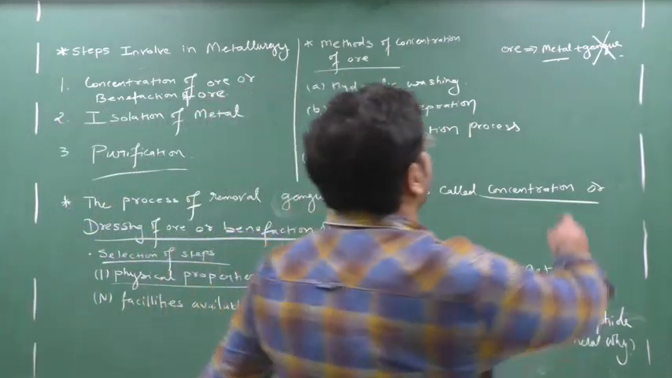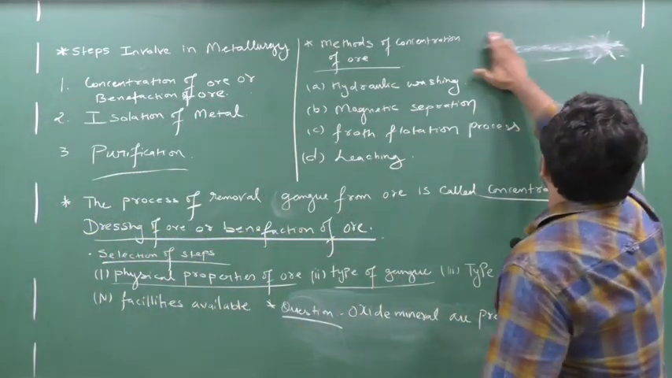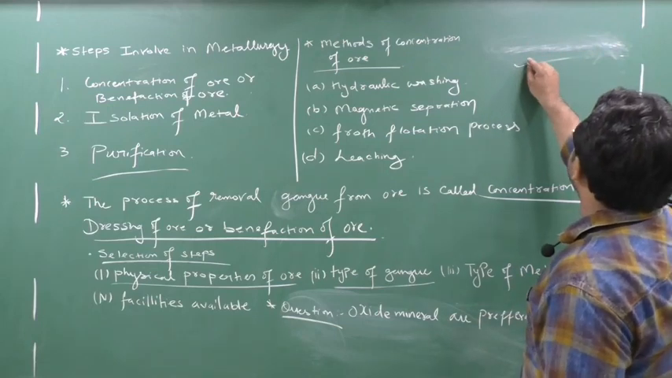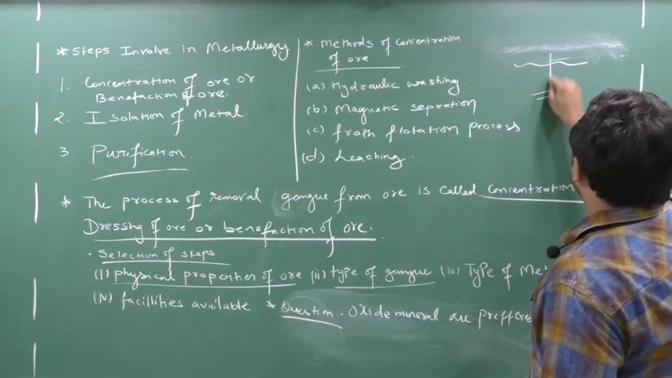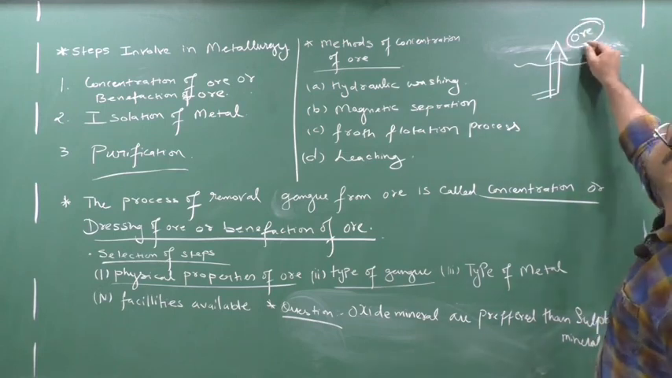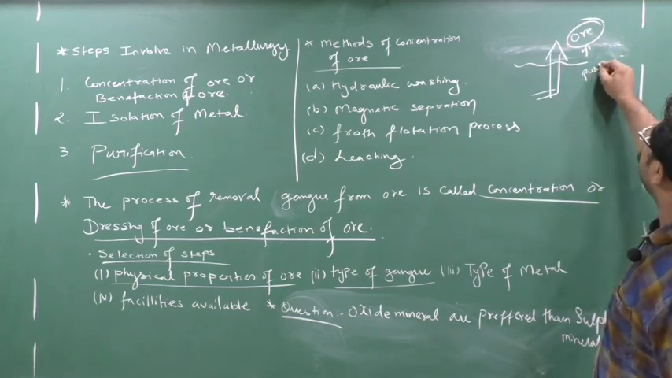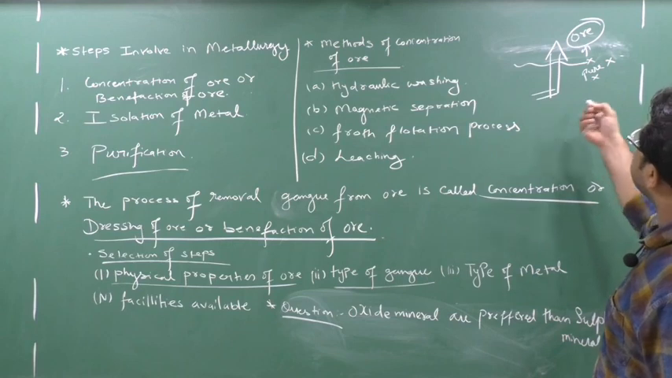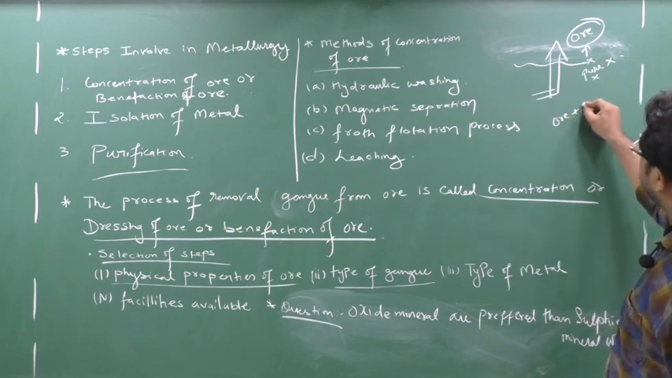So here, see, I have ore, no? Suppose this is the earth. From this earth I am digging out what? I am digging out ore. Yes or no? So this ore will not be pure. It will be impure, because it contains ore plus gangue. Yes or no?